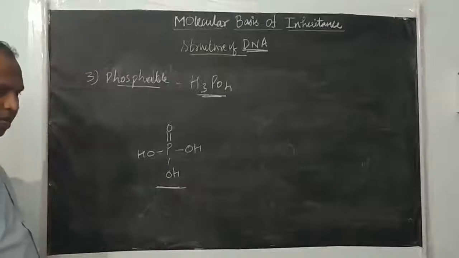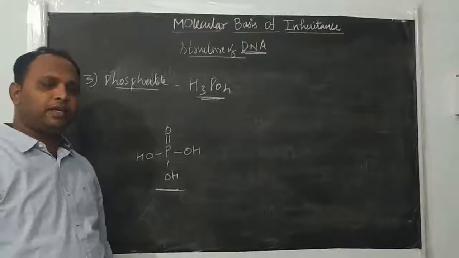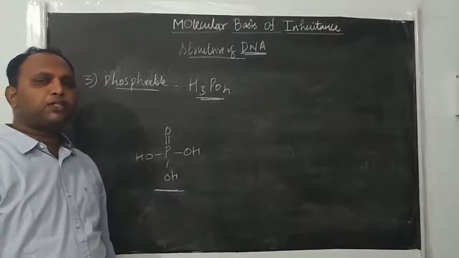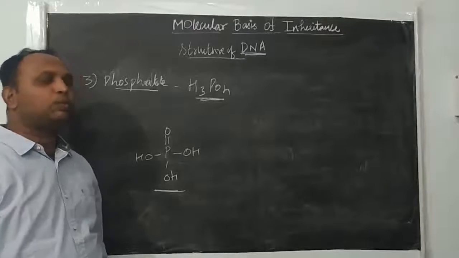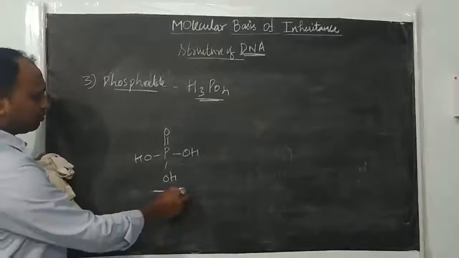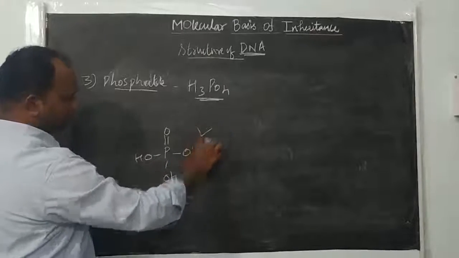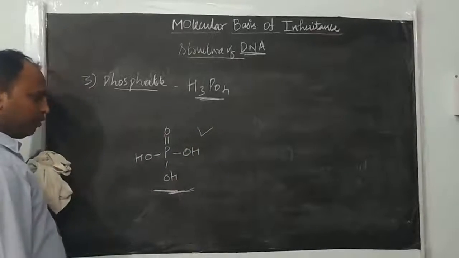This is the structure of phosphoric acid. During polymerization, formation of nucleotides, or synthesis of DNA and RNA molecules, the phosphate donor is orthophosphoric acid, H3PO4. The structure of phosphoric acid is this one. Okay, H3PO4, right?